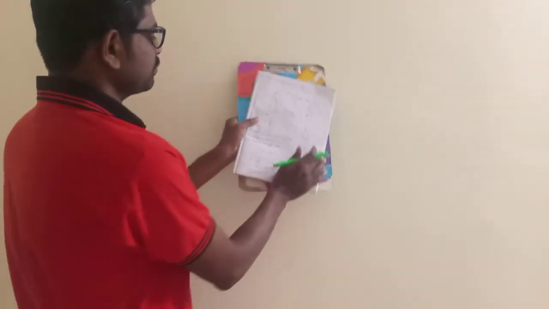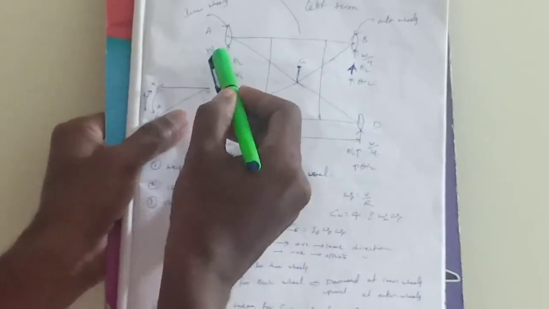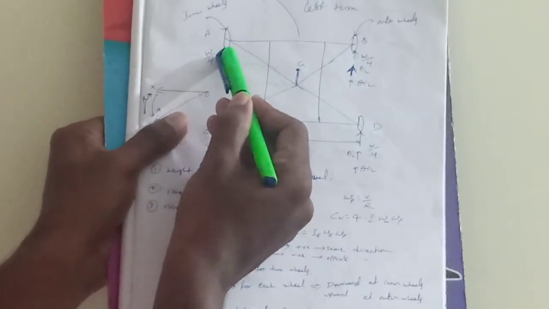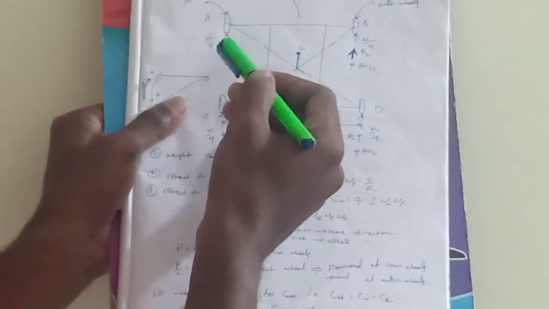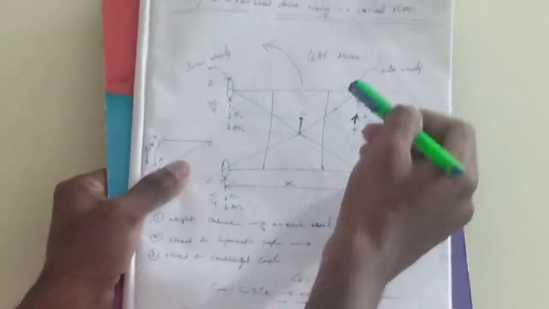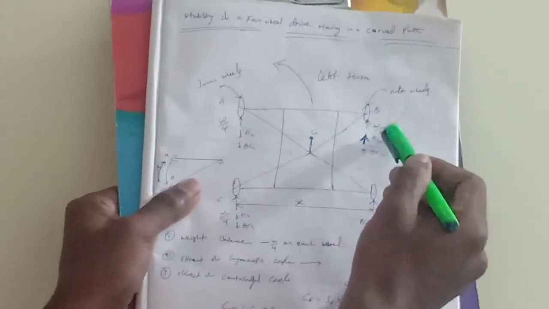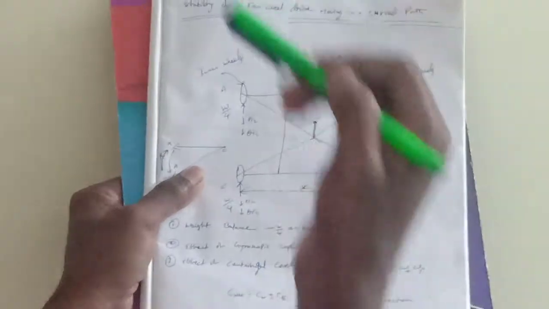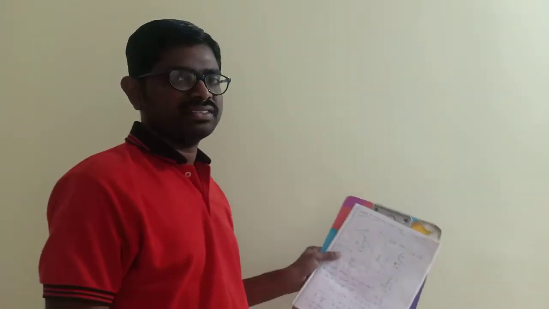You see, this is the four-wheeler diagram. Now this is W by 4 upward at all inner wheels and outer wheels: W by 4, W by 4, W by 4 and W by 4. Now the weight was balanced.